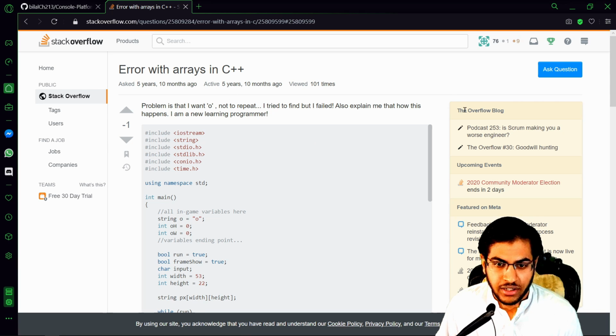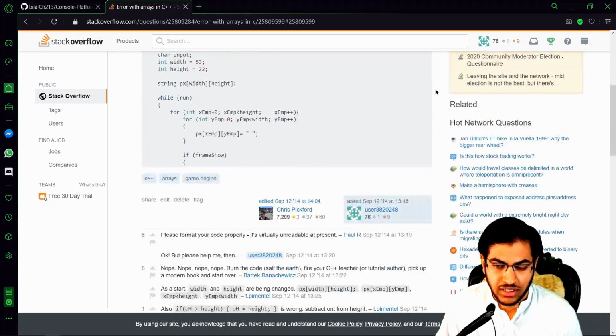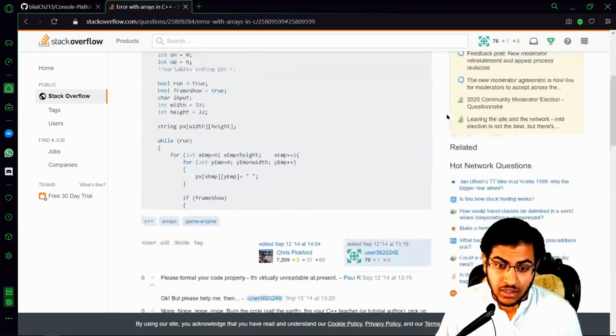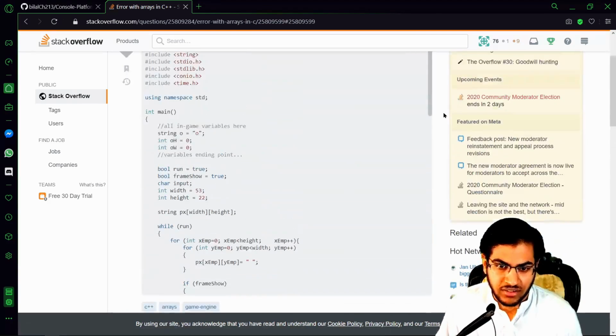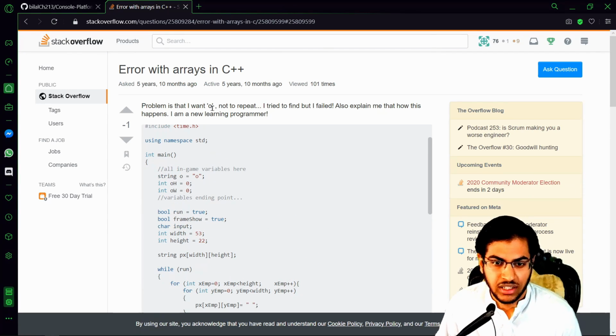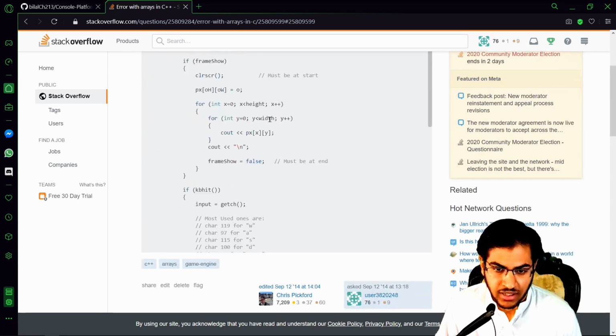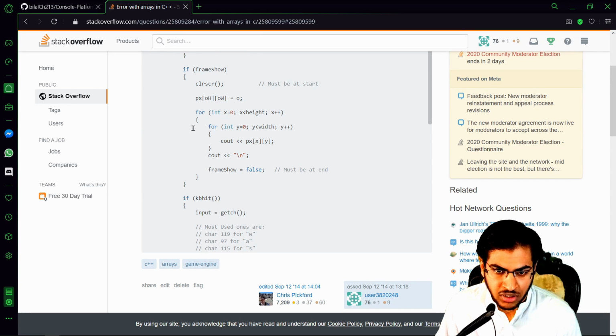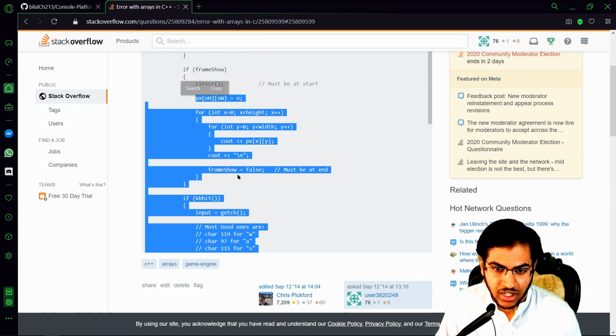Yeah, here I asked a question on Stack Overflow because I was stuck as to why things were not happening the way I wanted. Basically, the O was repeating, as you can see. It's similar to the code of the console platform, right?